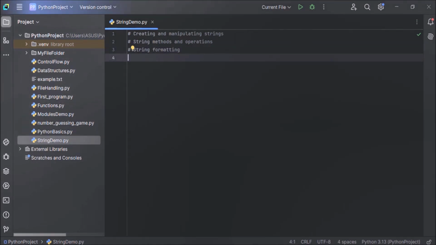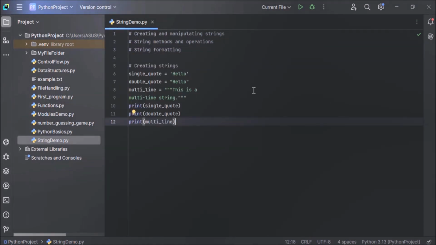Now let's see how to create a string with the help of an example. You can create a string using either single quotes, double quotes, or triple quotes for a multi-line string. In this example, we have used single quotes to create a single quote string, double quotes to create a double quote string, and this is a multi-line string. Here we have used triple quotes to create the multi-line string.